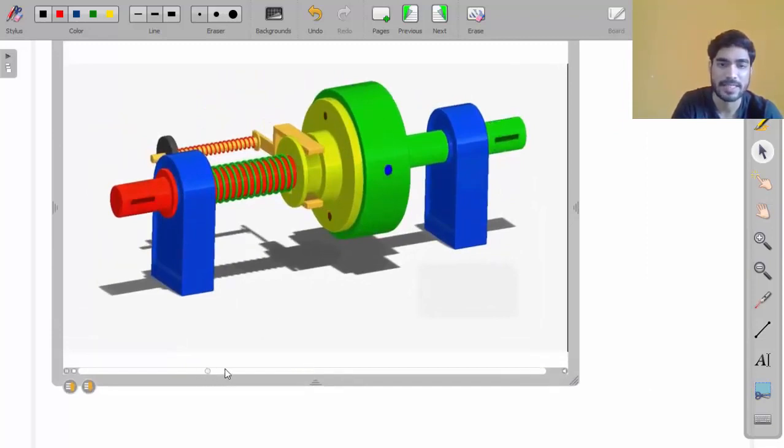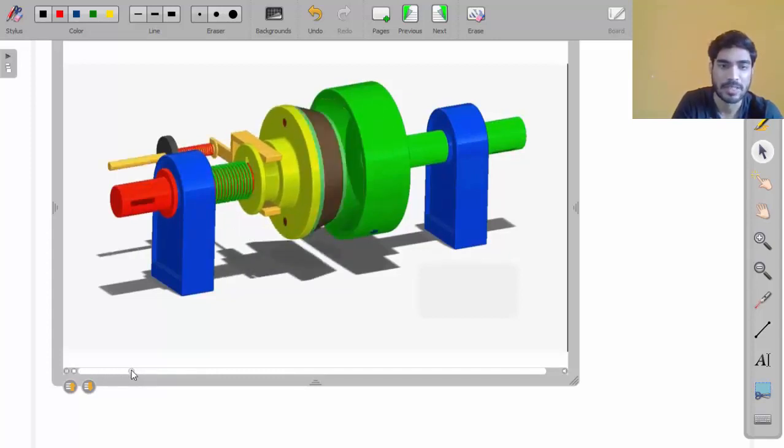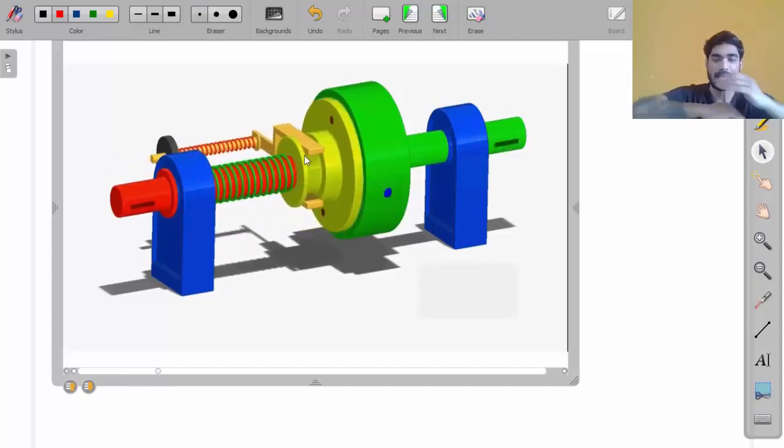So do you understand the working principle, my friend? See, right now both are disconnected, and now they are connected. So the connection is taking place on this inclined surface for more area and for more friction, my friend. So this is the working of the cone clutch.